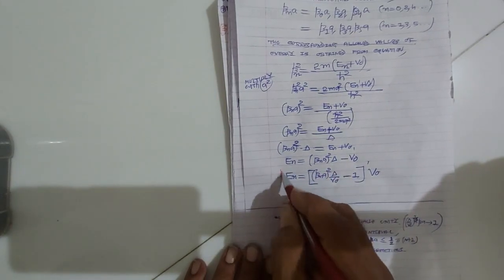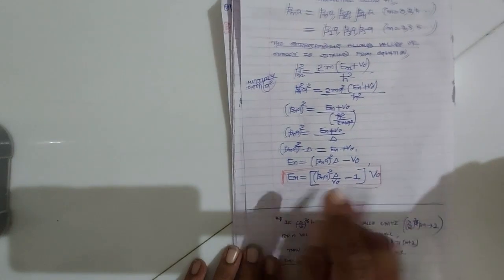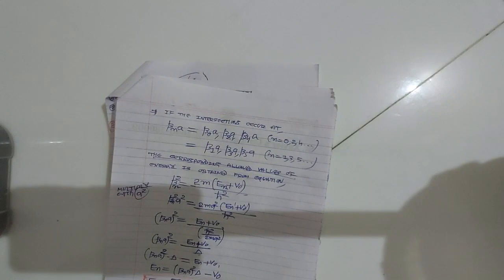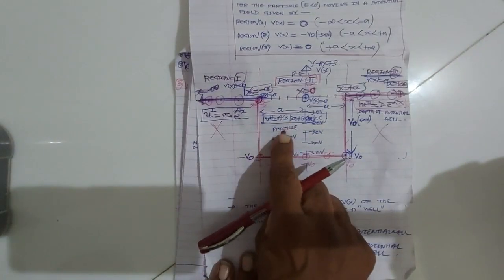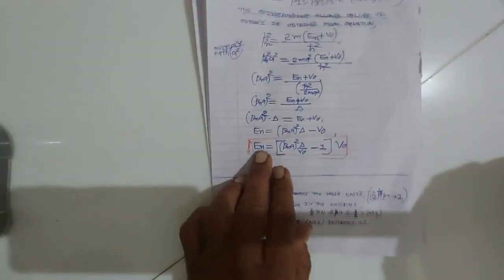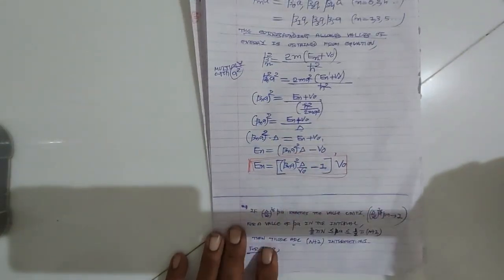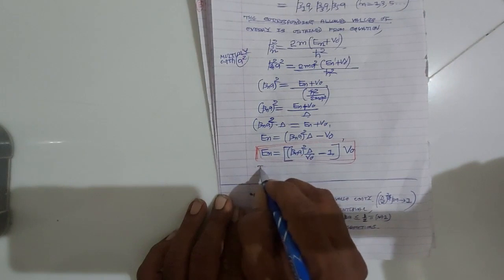So this equation gives the energy eigenvalues of the particle inside the square well.